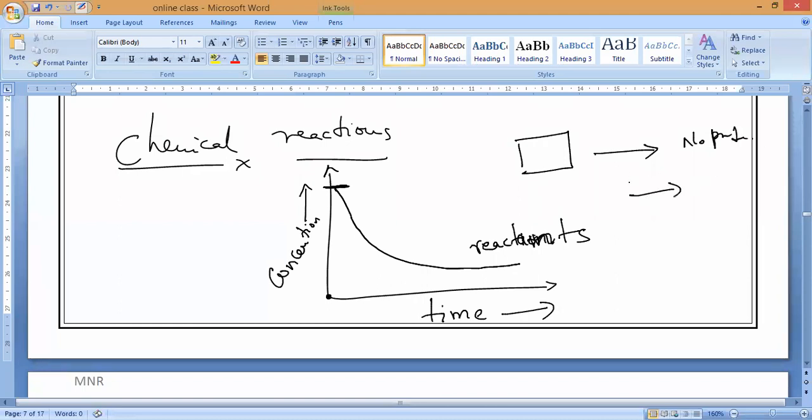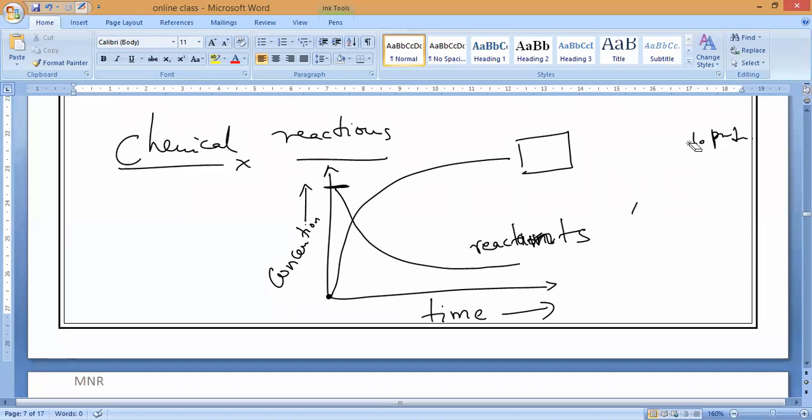Once the reaction is carried out, reactants will decrease. What will happen to products? Increases. So in the initial case when the reaction has started, products are zero, but when the time keeps on increasing, the products keep on increasing. At a certain level, once the reactants are over, there is no more production of products.